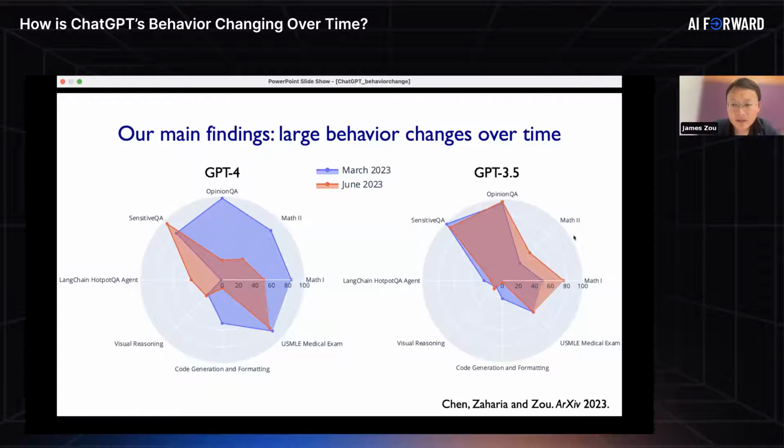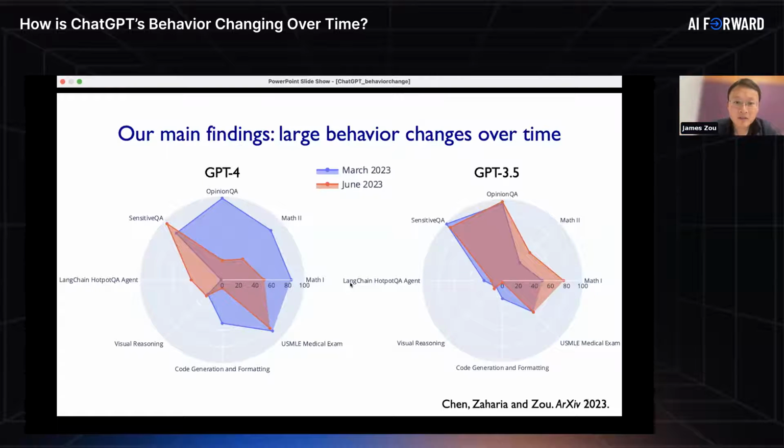Interestingly, we often see a very different behavior change for the sibling model, GPT 3.5. For example, in many of the areas where GPT-4 is getting worse over time, we find that GPT 3.5 is improving in June compared to March. In other words, the drifts we see for GPT-4 are often divergent from the changes we see in GPT 3.5.